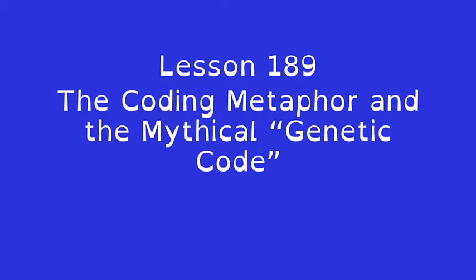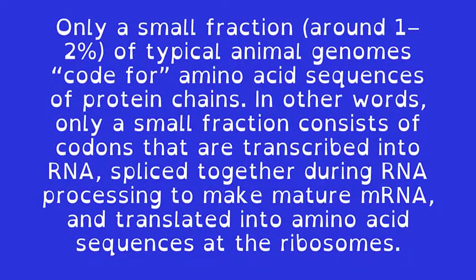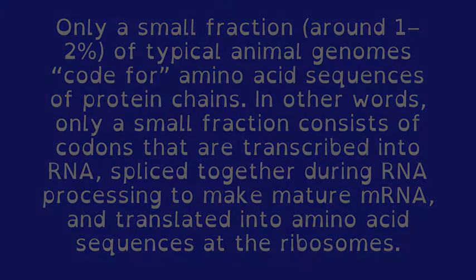The coding metaphor, and the mythical genetic code. Only a small fraction, around 1 to 2% of typical animal genomes, code for amino acid sequences of protein chains. In other words, only a small fraction consists of codons that are transcribed into RNA, spliced together during RNA processing to make mature mRNA, and translated into amino acid sequences at the ribosomes.